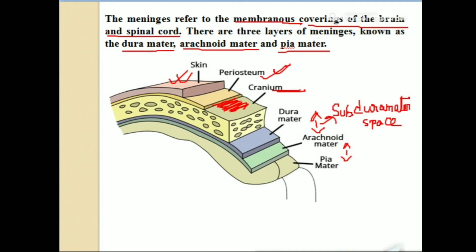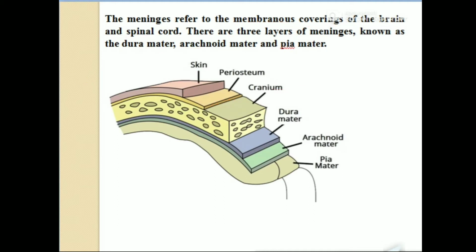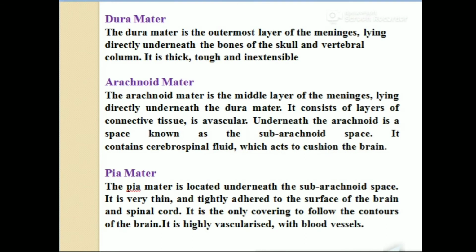Now we need to study the layers of the brain. The first layer is the dura mater. The dura mater is the outermost layer of the meninges, lying directly underneath the bones of the skull and vertebral column. It is thick, tough and inextensible. It is a very thick layer, and it is present in the brain as well as in the spinal cord.